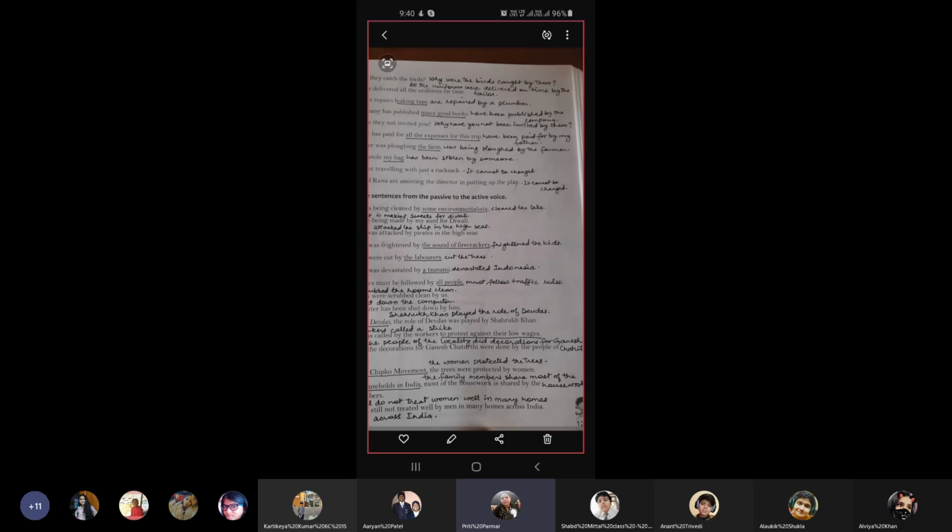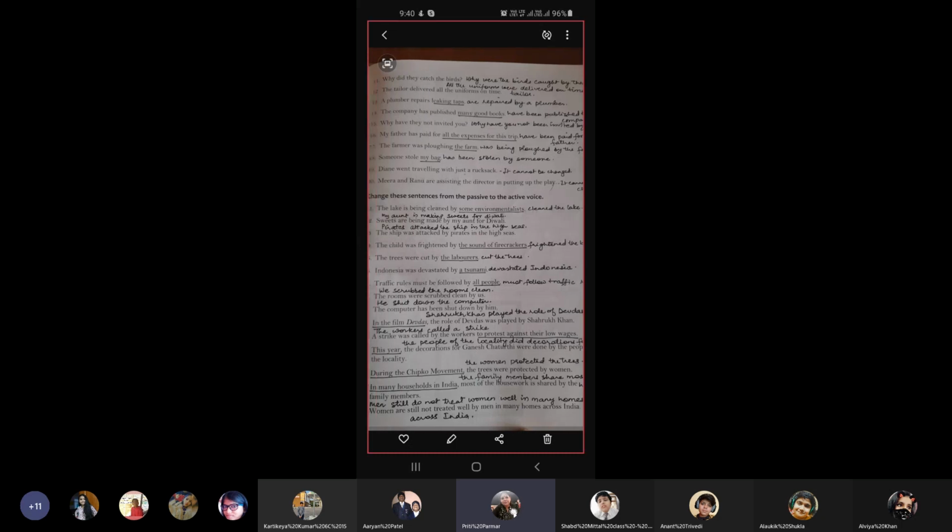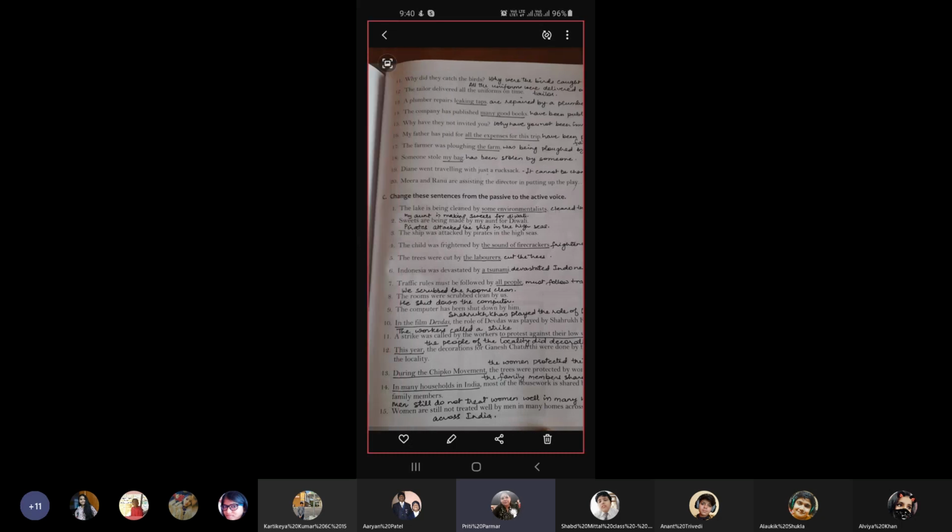Question number 18, someone stole my bag. Answer, my bag has been stolen by someone. Time when traveling with just a rucksack. It cannot be changed. Number 20, Meera and Ranu are assisting the director in putting up the play. It cannot be changed. Coming to the exercise. Change these sentences from the passive to the active voice.